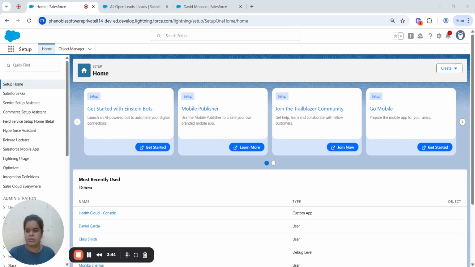Let's talk about some key features for providers in Health Cloud. First of all, provider relationship management, which manages information about doctors, their qualifications, experience, and other staff efficiently. The second one is patient management: personalized healthcare service focused on individual patient needs. The third one is intelligent automation: automating processes like scheduling appointments and follow-ups.